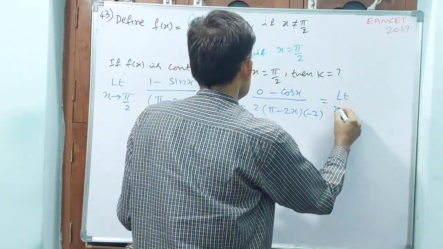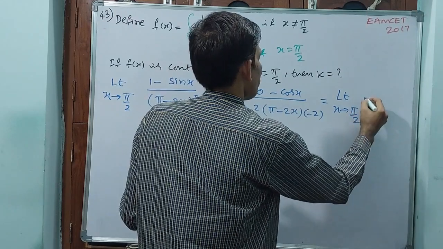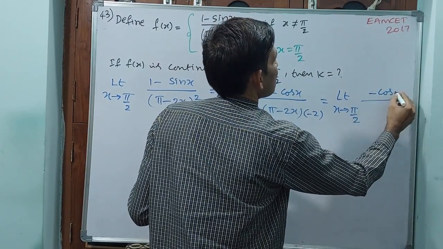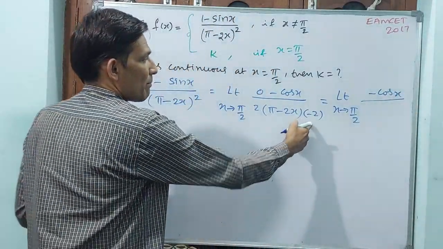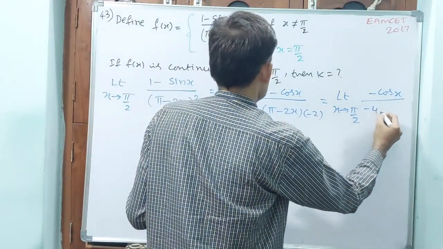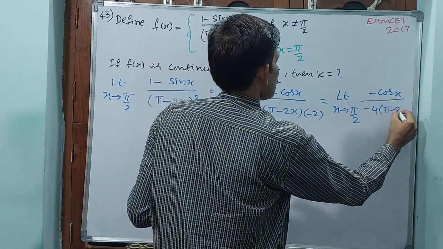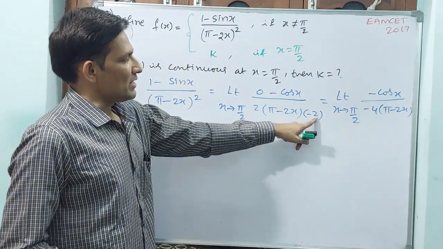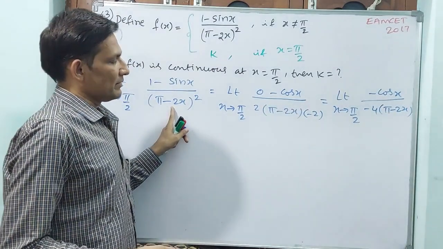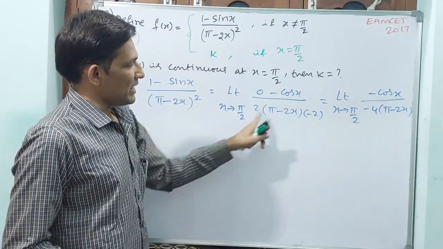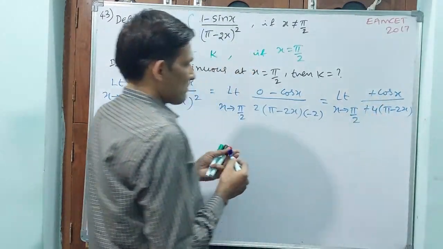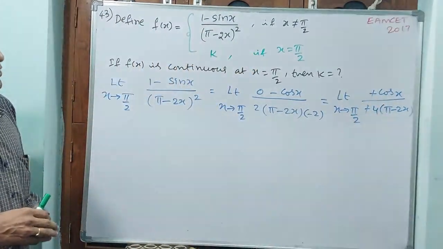You see, limit x tends to pi by 2 of minus cos x by minus 4 into (pi minus 2x). Is it okay? 2 into minus 2. Why did the minus 2 come from here? 2 into minus 2, minus 4 into (pi minus 2x). Now cancel the minus signs. Okay. Now can you substitute right now?